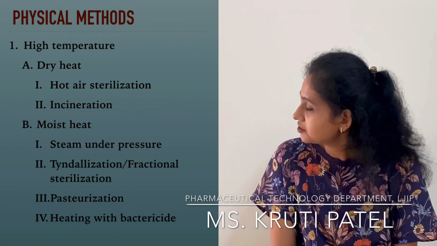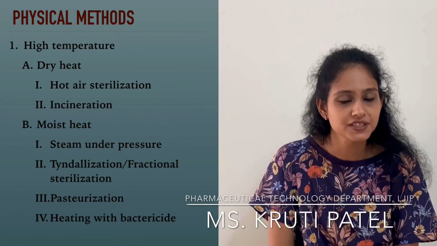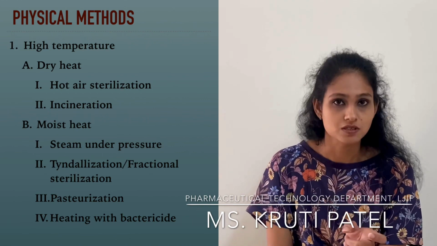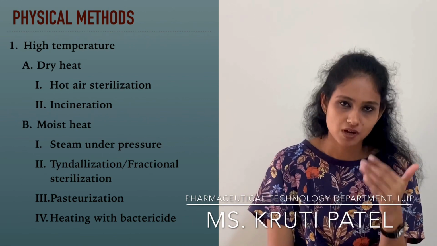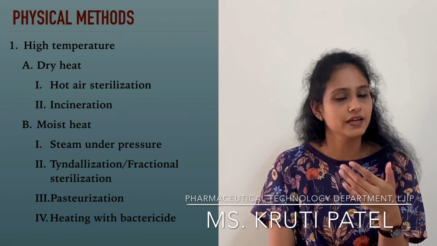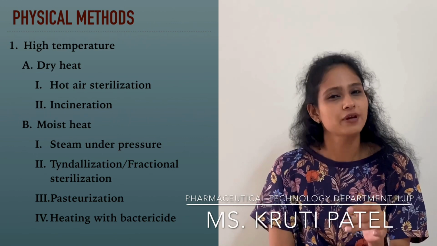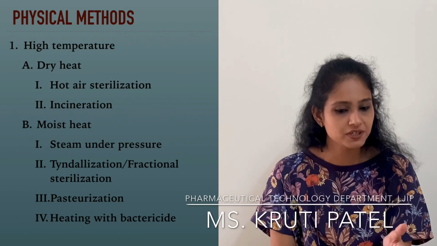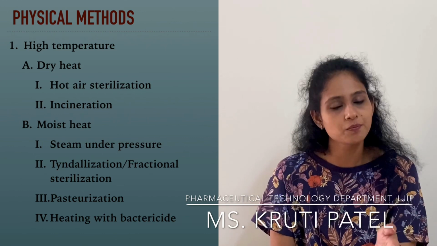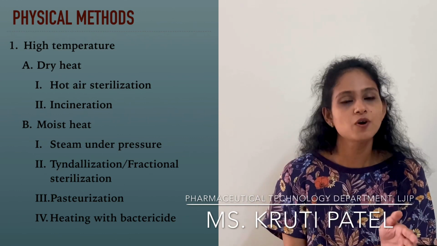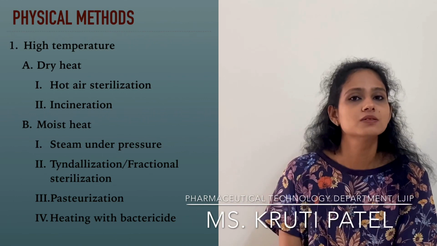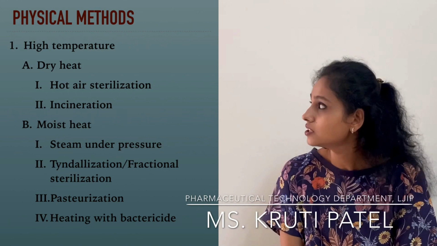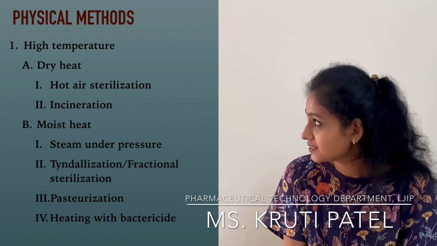After pasteurization, the last method is heating with bactericide. This method is used to sterilize thermolabile substances. It means you have to use a low temperature, again 80 degrees Celsius, and you have to add a small amount of bactericide. So at the lower temperature, with the help of the bactericidal agent, the microorganisms will be killed quickly. So this is the moist heat sterilization process.